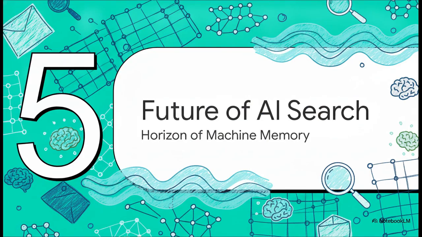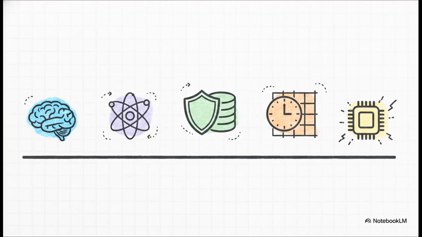And that brings us to our final section, Section 5, the future of AI search. The research in this field is moving at absolute lightning speed. We are on the verge of adopting learned index structures, where neural networks actually figure out the optimal way to partition data themselves, completely replacing handcrafted algorithms. I mean, imagine a world with quantum-assisted similarity search, unlocking theoretical leaps in processing speed. Or federated vector search, allowing AI to search across sensitive data silos without ever compromising privacy.